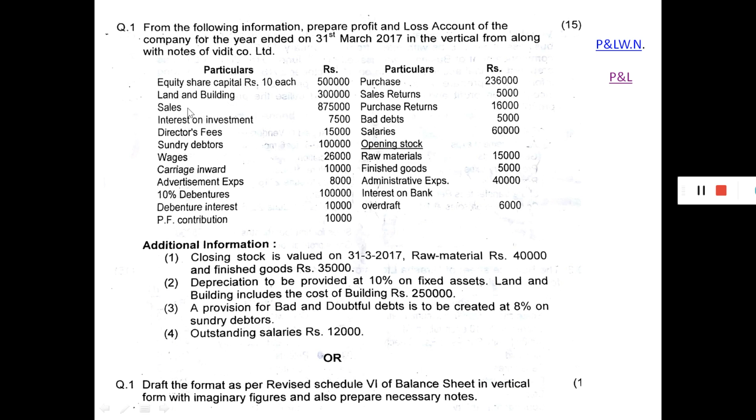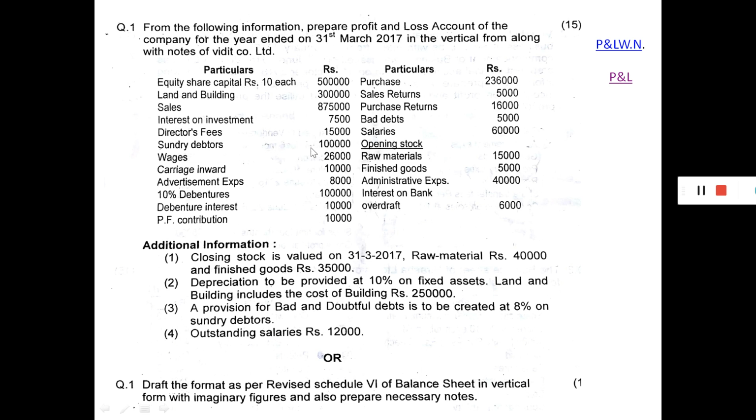So we will start from the sales. Sales will be considered under note number 1, revenue from operations. Next, interest on investment 7,500 will be considered under note 2, other income. Next, director fee 15,000 will be considered under working note 9, other expenses.